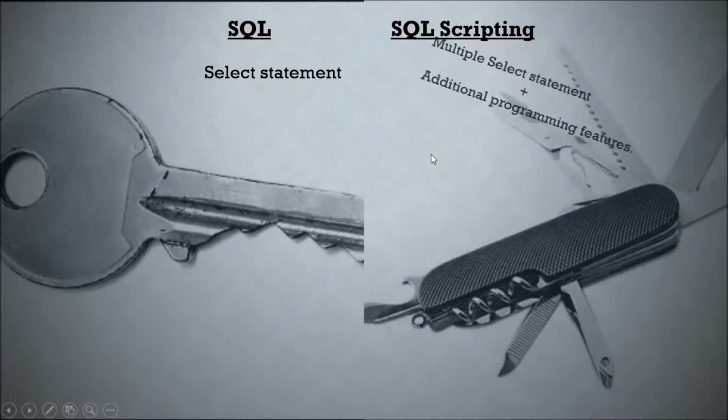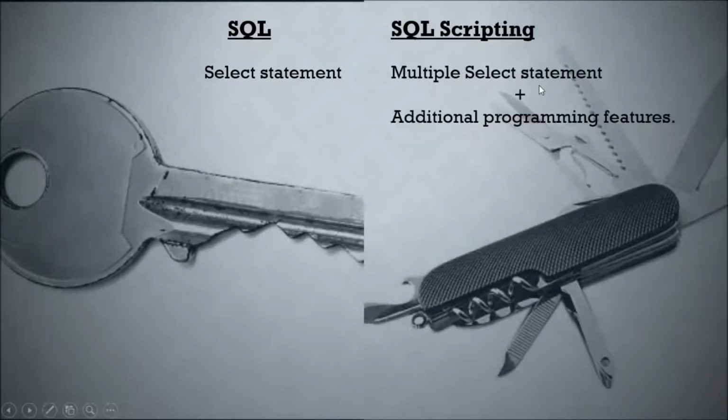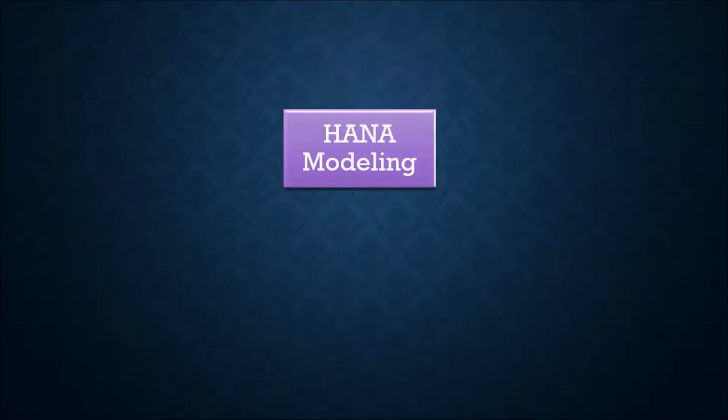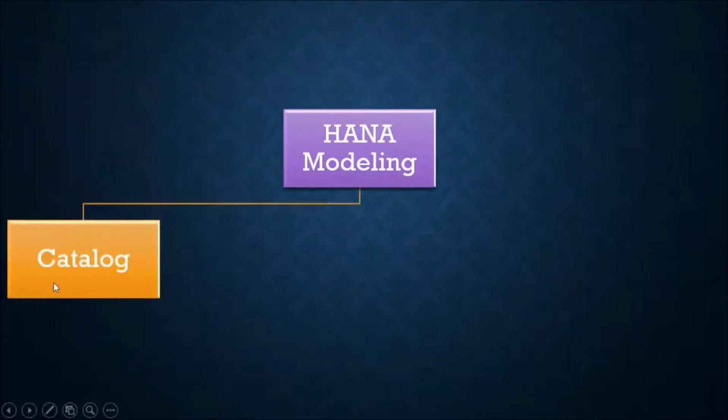Then what does SQL scripting mean? SQL scripting means multiple select statements together, plus additional programming features. If you include some additional programming features, that is called SQL scripting. Let's see what we are covering in this course. On the HANA modeling side, we are going to cover all the catalog objects, which cover the HANA database level topics, that is SQL and SQL script.